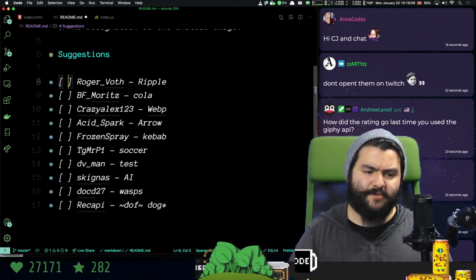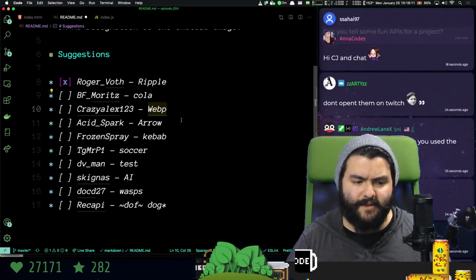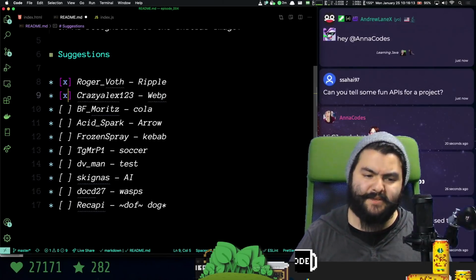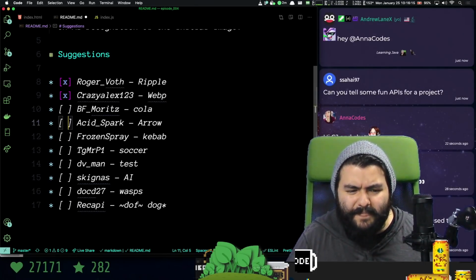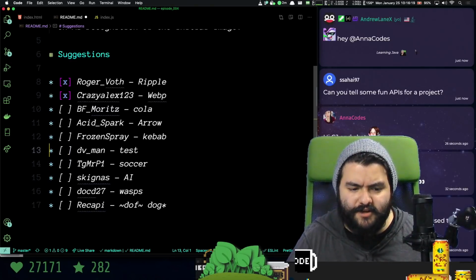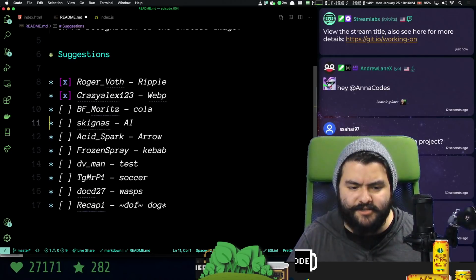Yeah, so I will say we've incorporated Ripple. And we're kind of incorporating WebP because it's a GIF. We need to do the arrows. It's going to be a kebab. We'll try to write one test. We're going to have the AI do the detection.